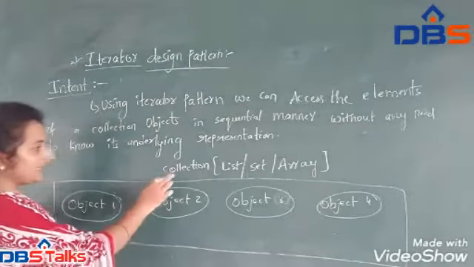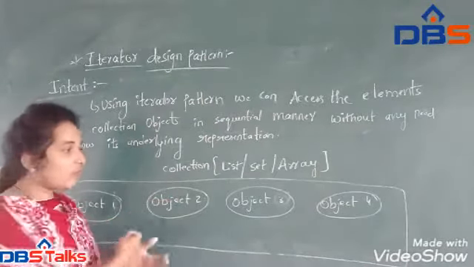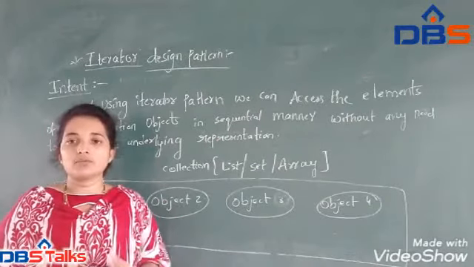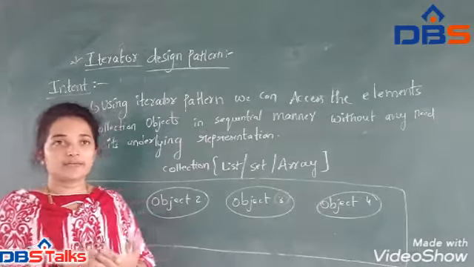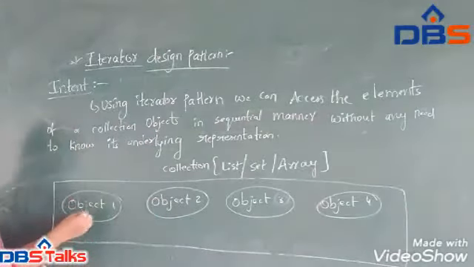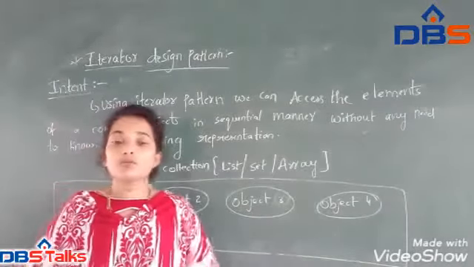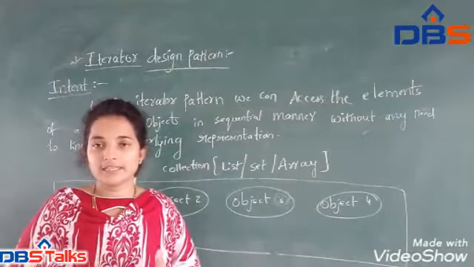If the user wants to access all the objects in this collection or container, he uses the iterator design pattern. It takes them one by one: first object 1, next object 2, next object 3. So one by one we can access the objects from the container.